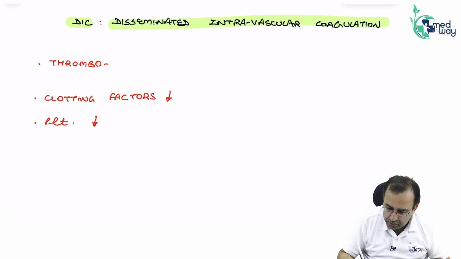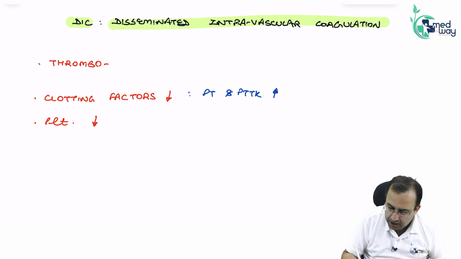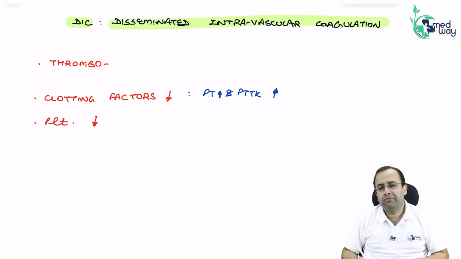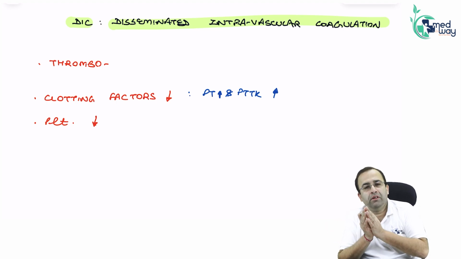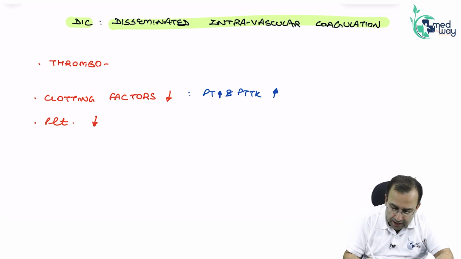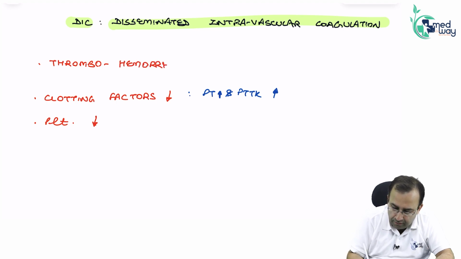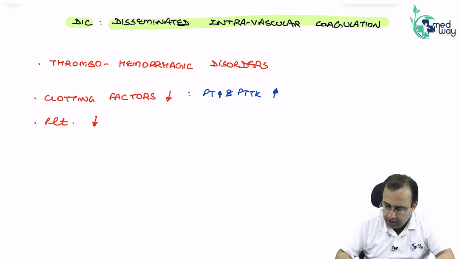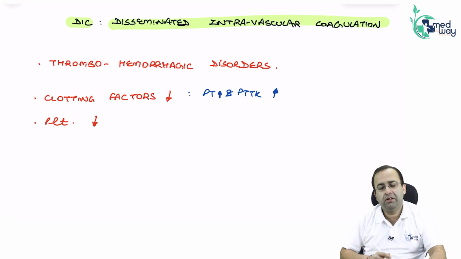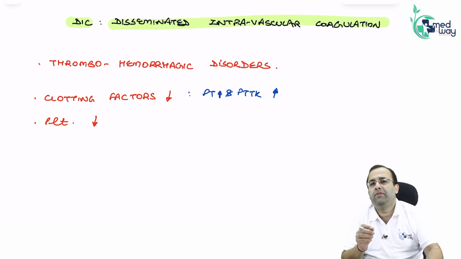Because clotting factors are reducing, PT and PTTK increase. So it is also associated with bleeding. Hence, I can safely say DIC is a thrombohemorrhagic disorder. Blood vessels में thrombus बन रहे हैं, gums में bleeding हो रही है. Platelet count is reducing, gums, nose, other sides, skin, bleeding हो रही है. It is a thrombohemorrhagic disorder.